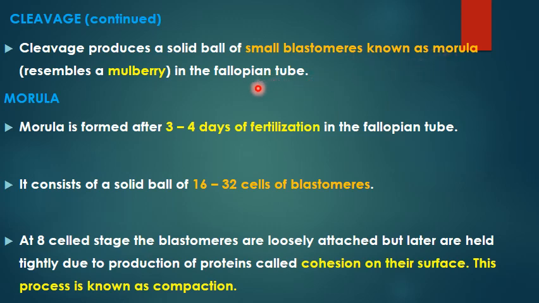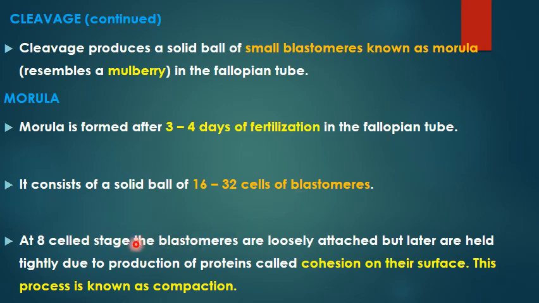And this will be occurring where? In the fallopian tube. Now coming to the next stage, that is morula. So morula is formed after 3 to 4 days of fertilization in the fallopian tube, and it consists of a solid ball of 16 to 32 cells of blastomeres.